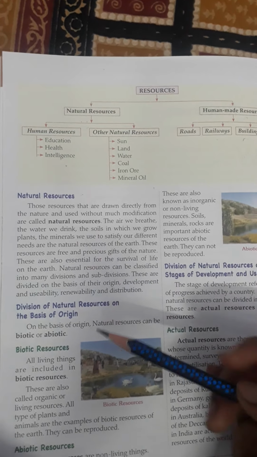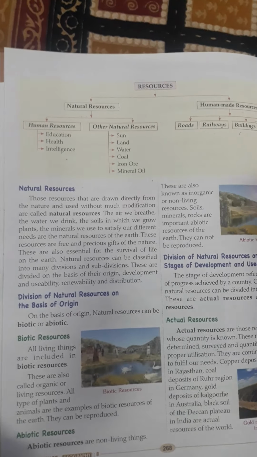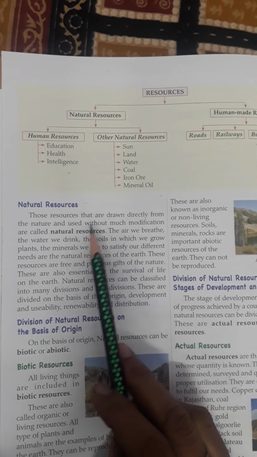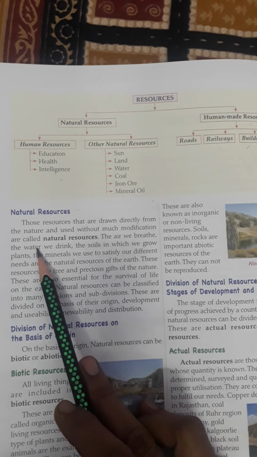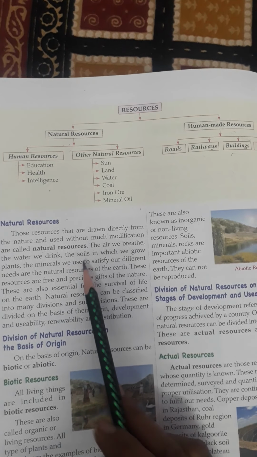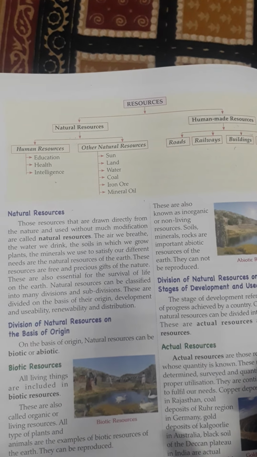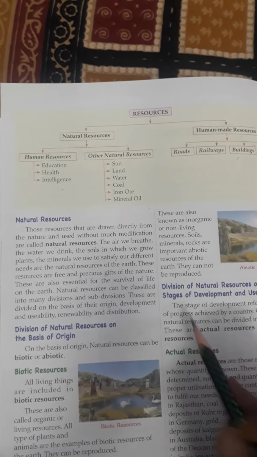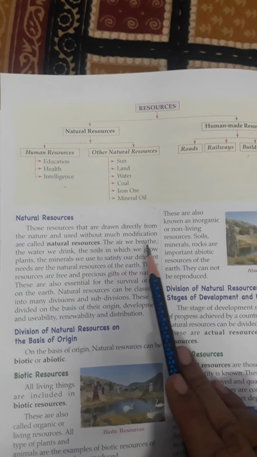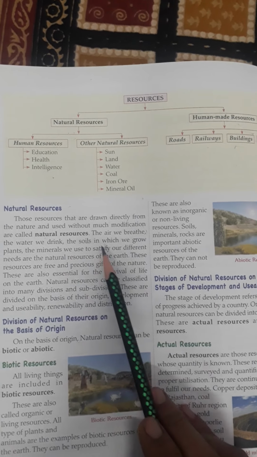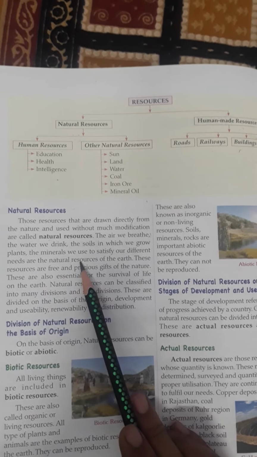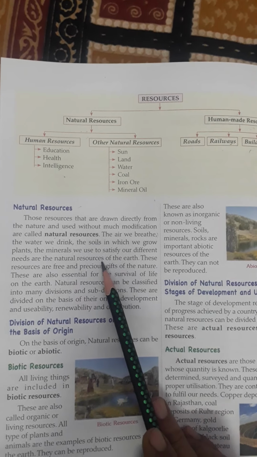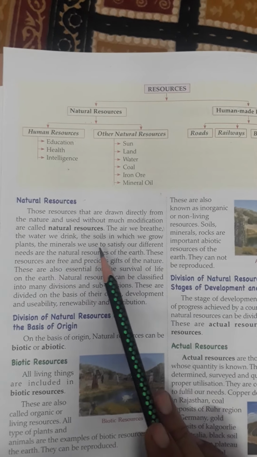Natural resources means the resources that we have got from nature. Those resources that are drawn directly from nature and used without much modification are called natural resources. Modification, children, means betterment, more correction, more improvement. So the air we breathe, the water we drink, the soil in which we grow a plant, and the minerals we use to satisfy our different needs are all natural resources of the earth.